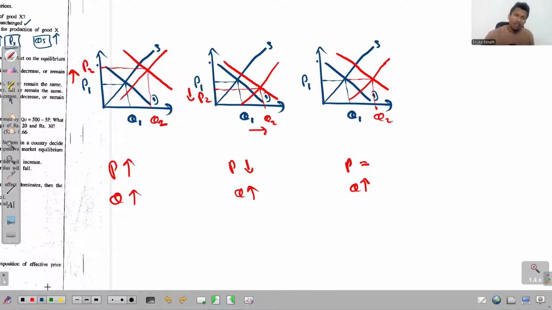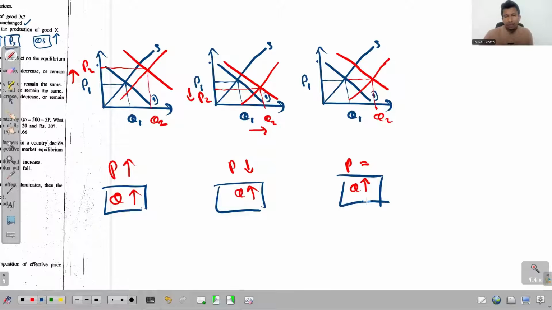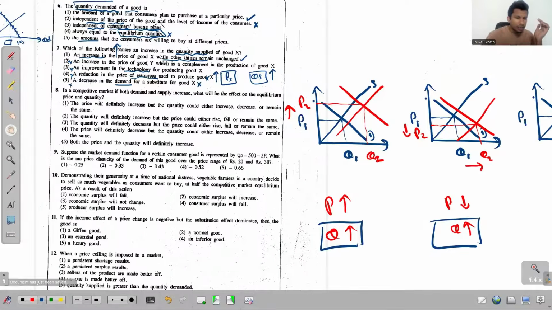But one thing is 100% certain, and what's that? That's about the quantity, right? So doesn't matter which one increases relatively, I mean significantly, the quantity will always increase, but we don't know about the price. That is the answer.